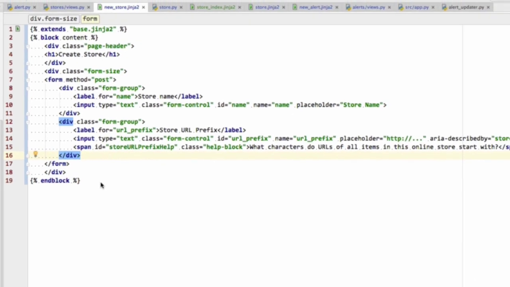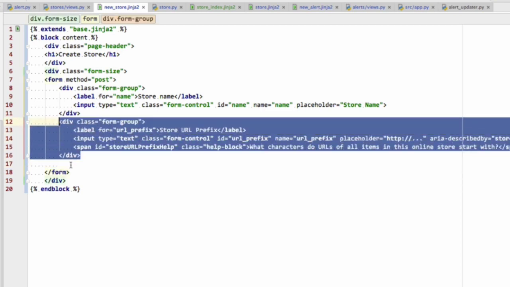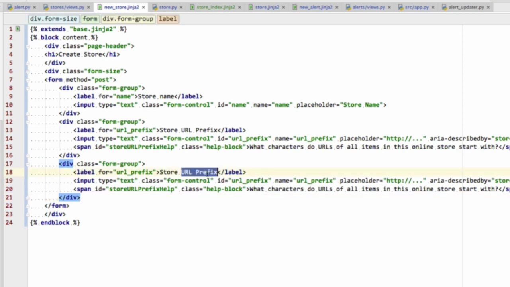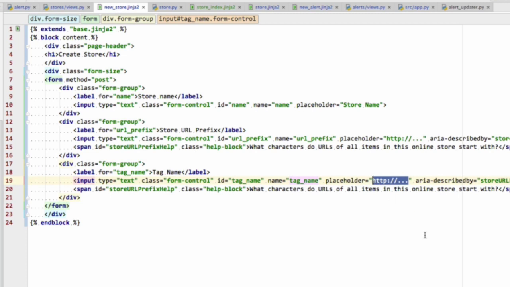Okay, the next thing we need is the tag name that the store is going to use to search for information in the content. So I'm going to copy this form group, paste it down here, store tag name. I'm just going to remove store from there. Tag name, and we just once again replace these things here, and the placeholder is going to be span.